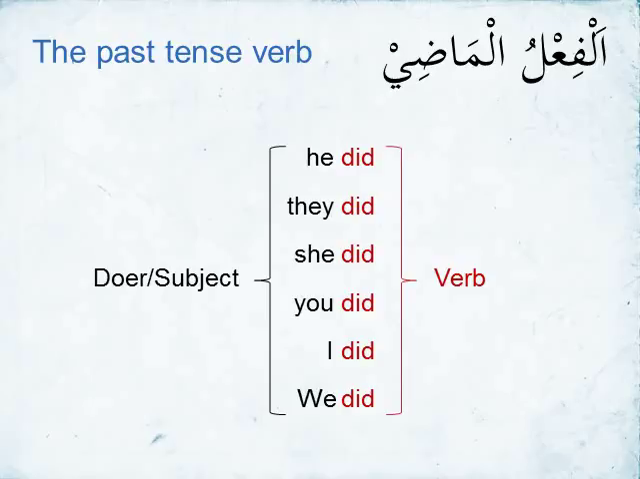In other words, who did the action? Who did he did? The he did the action. Number two, they did. Who did the action? They did the action. For example, number three, she did. Who did the action? She did the action. So we're going to learn the equivalent of this in Arabic.